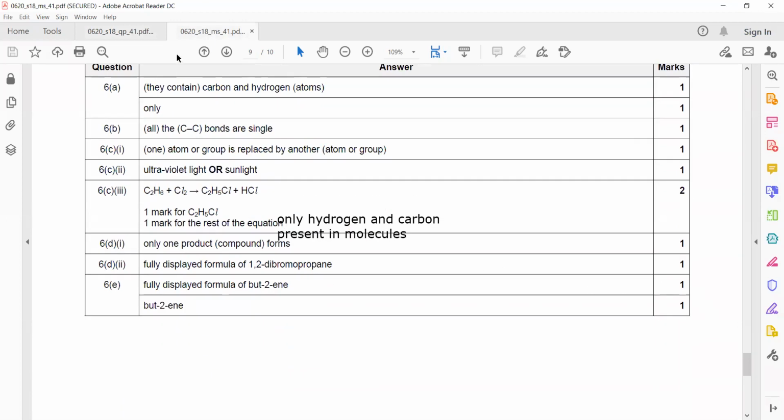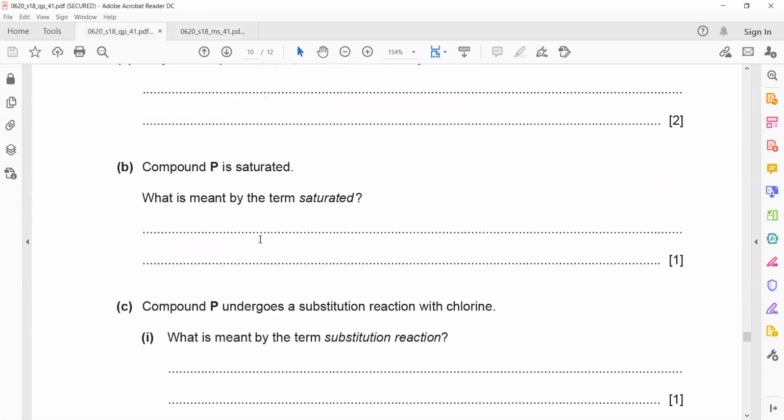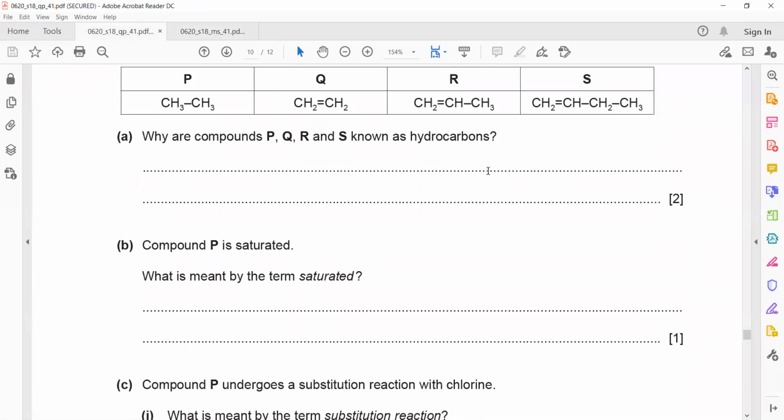Then compound P is saturated. Saturated and unsaturated are terms which have no relation with dissolving or not dissolving. In organic chemistry, if a compound contains only carbon-carbon single bonds, we use the term saturated. So what is meant by the term saturated here? It does not mean a compound can dissolve in water or any solvent.